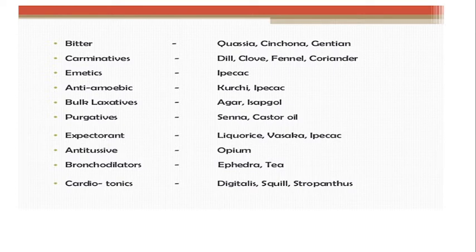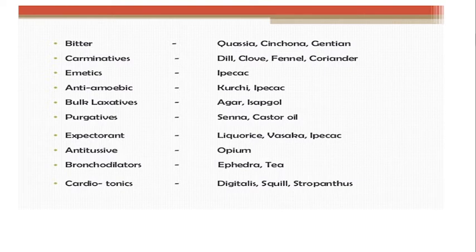Anti-amoebic drugs help in amoebic dysentery, the infection which is caused due to amoeba, and the drugs used for treatment are kurchi and ipecac. Laxatives and purgatives are used to relieve constipation. Bulk laxatives are agar and isabgol; senna and castor oil are the purgatives. Expectorants help to expel cough from the respiratory tract or throat, and the drugs which come under this category are licorice, vasaka and ipecac.